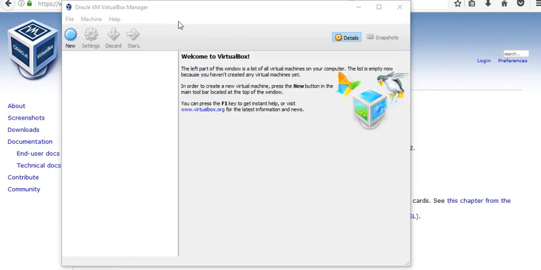After that, this one will pop up in your screen, so it means that you finished installing the Oracle VirtualBox in your computer.